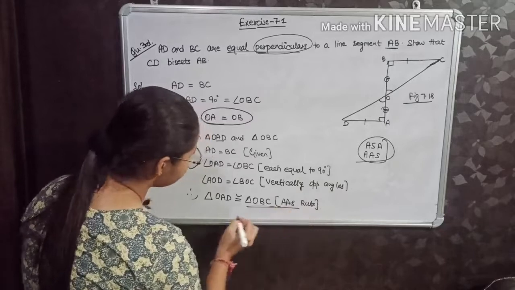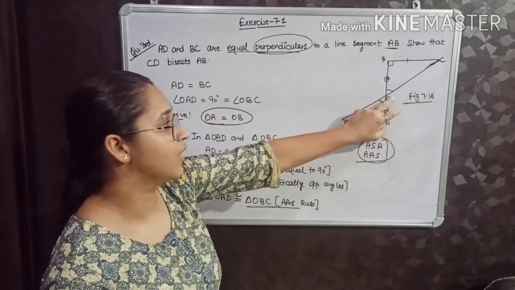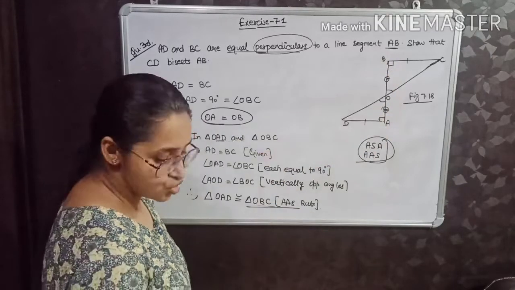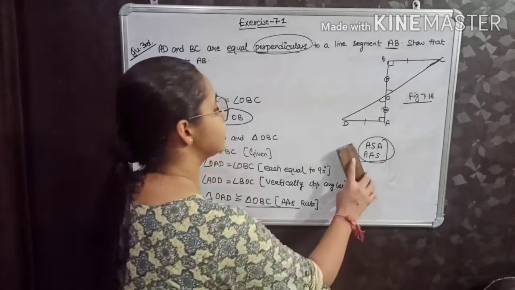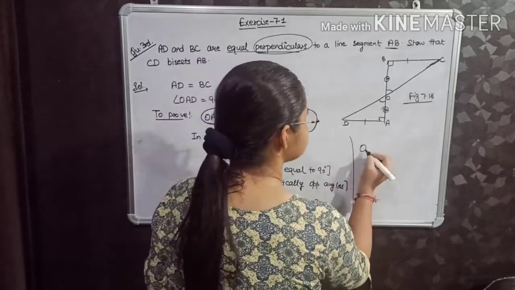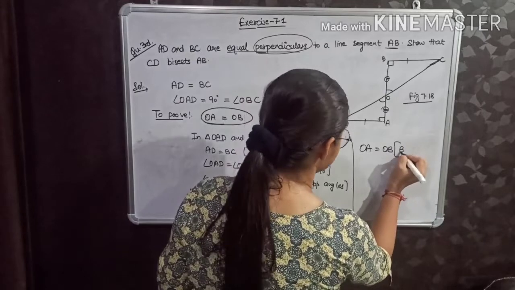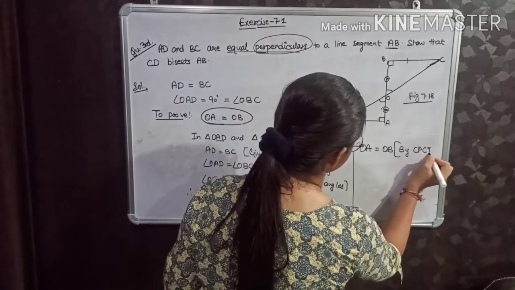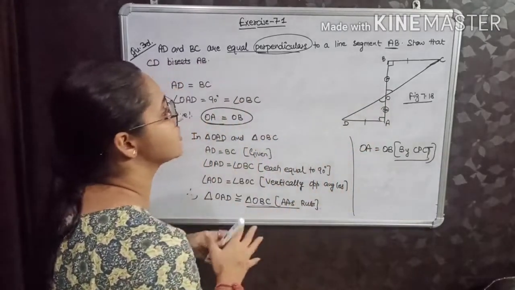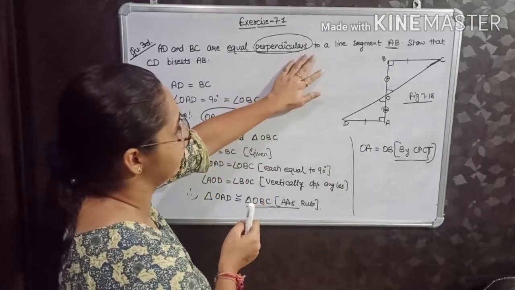Now the final thing that we have to prove is OA is equal to OB. OA is one side of this triangle and OB is one side of this triangle. So in the final step, I can write OA is equal to OB and the reason will be CPCT.